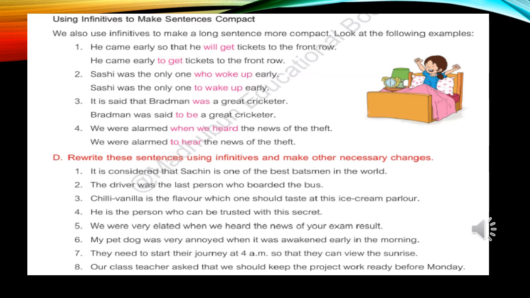Now see the fourth one. He is the person who can be trusted with the secret. Its answer will be, he is the best person to be trusted with the secret. Now see the fifth one. We were very elated when we heard the news of your exam result. Its answer will be, we were very elated to hear the news of your exam result. Sentence number 6, 7, 8 you have to try by yourself again. If you feel any difficulty to solve the exercise, you can see the PDF. Thank you.